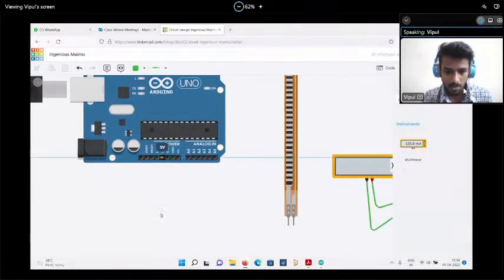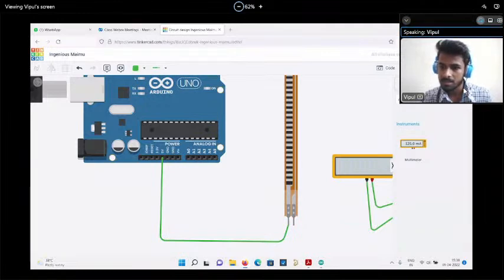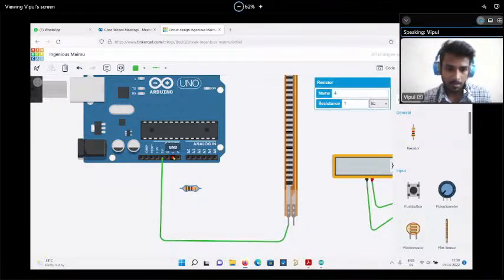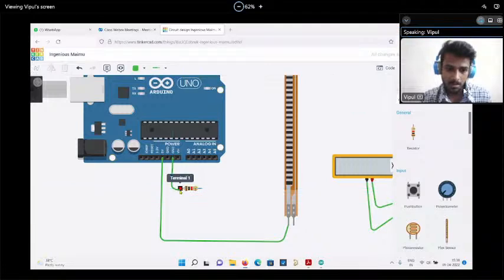I simply connect the 5-volt supply to one end of this. I'm taking one resistor, connecting the ground pin to this and one more pin to this. And where we are detecting A0, that's what we have to measure over here.